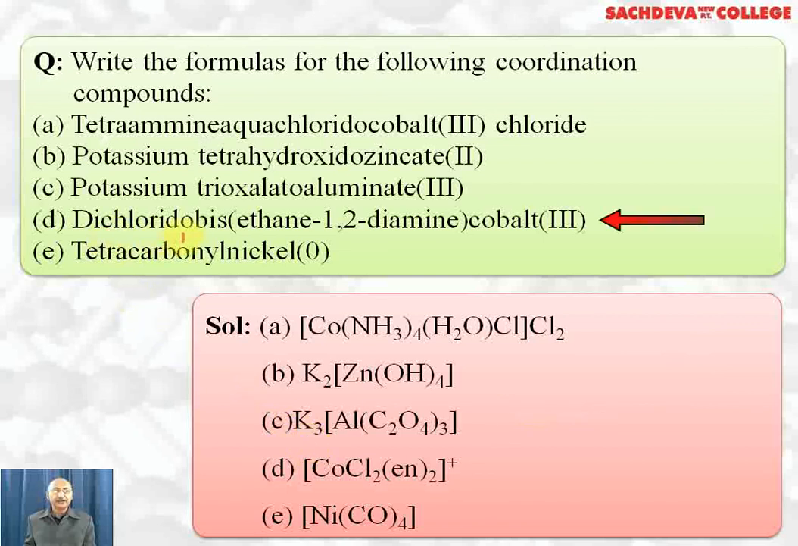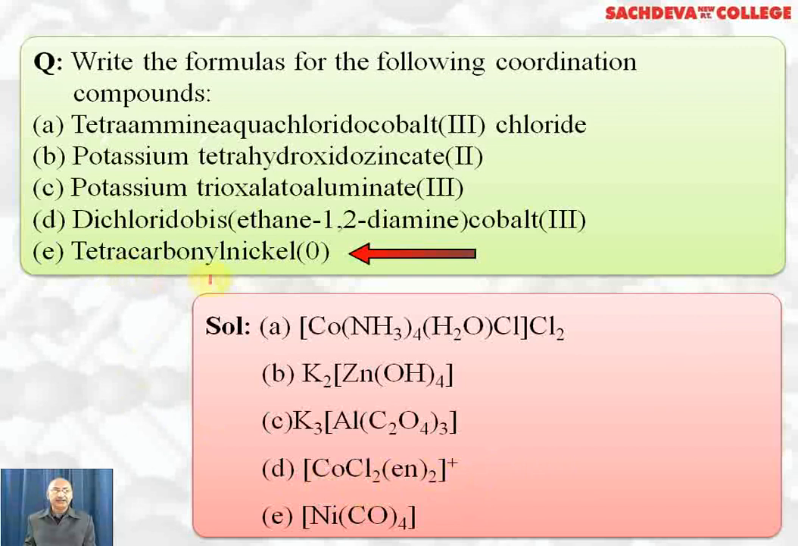Next is dichloridobis(ethane-1,2-diamine)cobalt(III). First we write cobalt, then we write Cl2 because we write ligands alphabetically. En is the symbol for ethane-1,2-diamine, and there is bis, so we write 2 here. +3 is the charge on cobalt, and -2 will be on the chloride ions. Net charge on this complex will be +1.